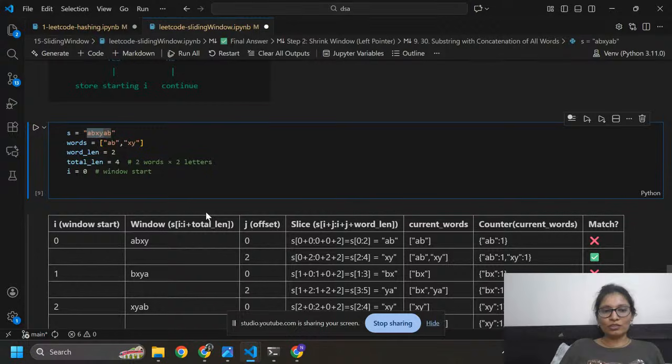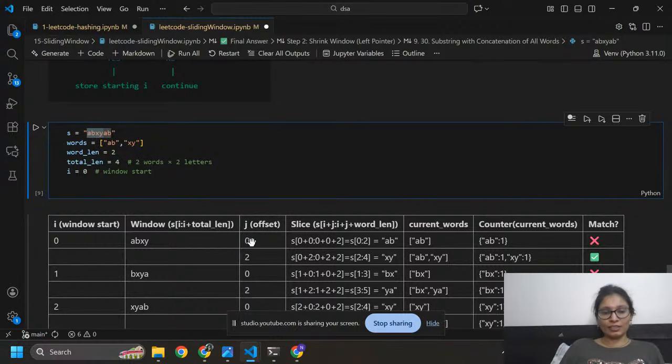What is total length? Total length is 4. So we can take elements from 0 to 4, because i equals 0 and total length equals 4. So abxy is our window at i equals 0. Now j equals 0.